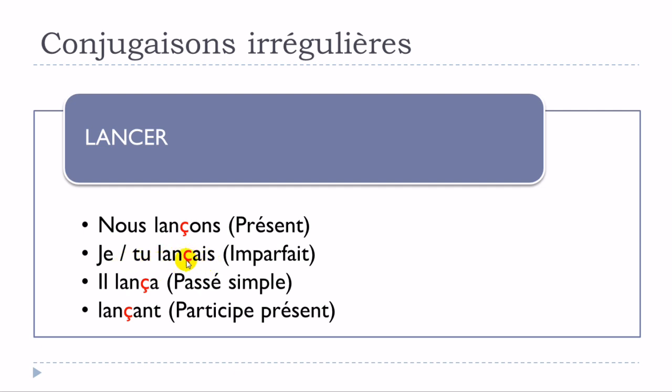So instead of just putting this c here, you will put this cédille and you will get je lançais, tu lançais. For the passé simple, it will be exactly the same thing. We only need to put this cédille and we'll get il lança. And then the participe présent, exactly the same modification. You just need to put the cédille to get the s sound: lançant.